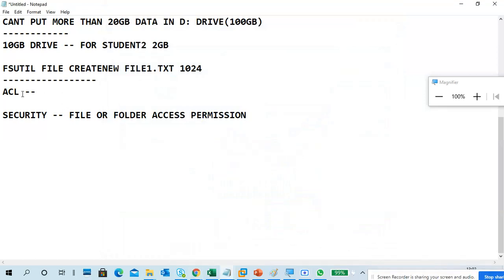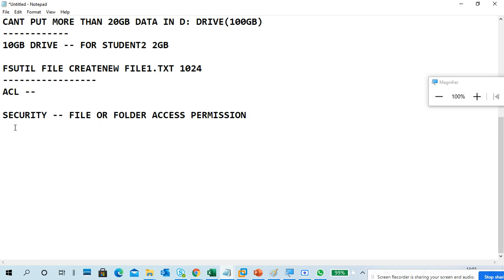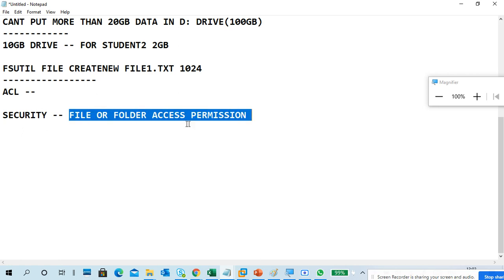So what is ACL or security? It is one of the features of the NTFS file system. It will give you file or folder access permissions.